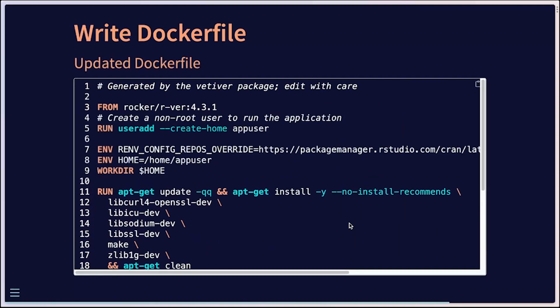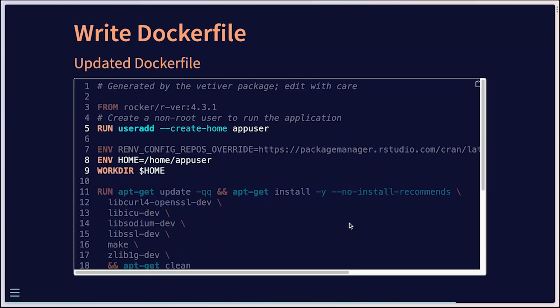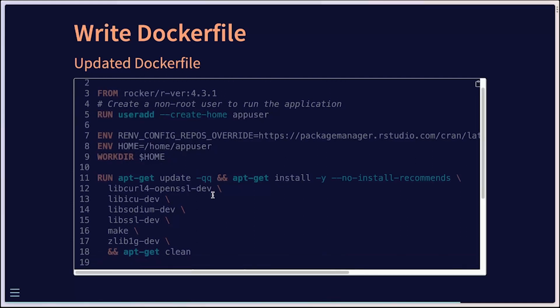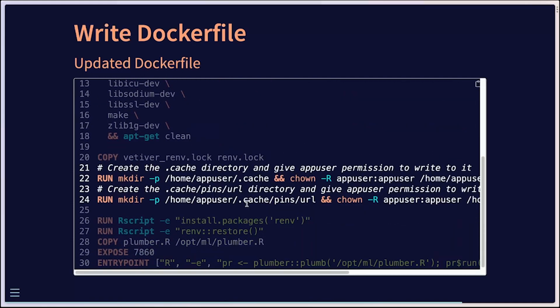And to zoom in specifically on what I had to change, a couple of things here. I now run the Docker as a user. So I added a user called app user, set the home location to be this app user directory, and set my working directory to home. The other change that I made is I created the pins cache location inside of this home user directory and set it so that the app user, so the user running this Docker container, would own that location. And then I did it again to have the specific location here as well.